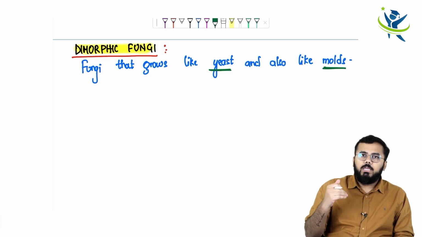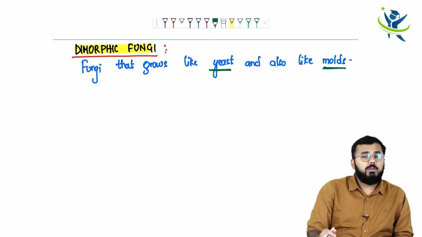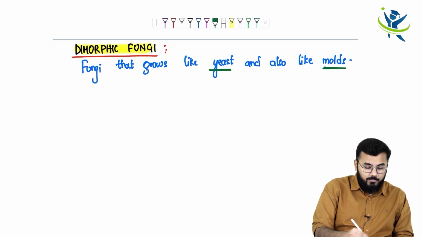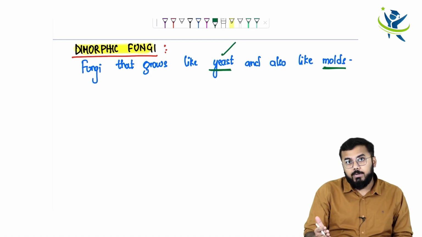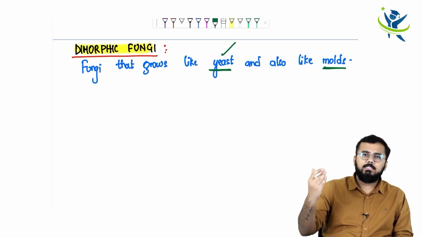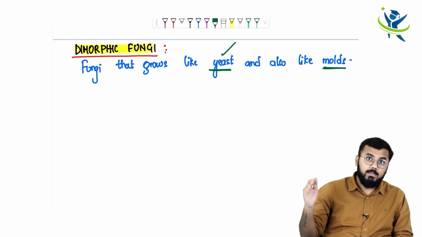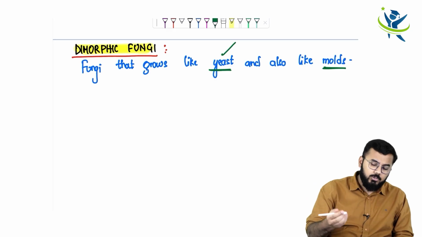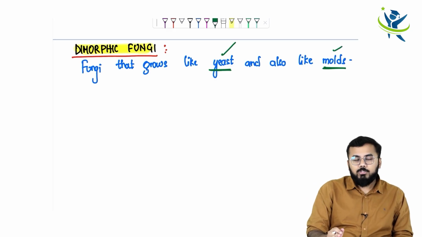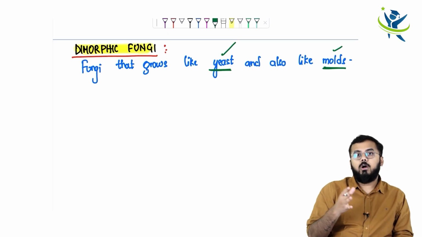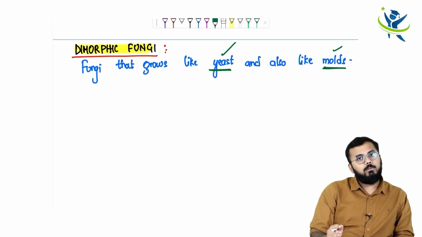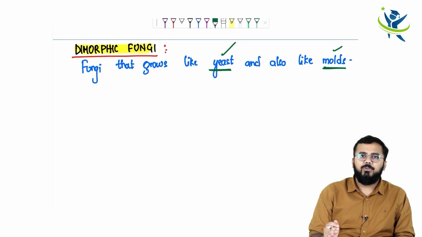For example, what is the normal body temperature, guys? Let us say 37-38 degrees centigrade. At body temperature this dimorphic fungi will exist in the form of a yeast. Next, outside the body there is a cold temperature, let us say less than 20 degrees. The temperature of the soil will be less than 25 or less than 20 degrees, so there it will exist in the form of a mold. So it exists inside the body as a yeast and outside the body as a mold. Why? Because inside the body the temperature is 37 degrees and outside the body there is a cold temperature of less than 20 degrees.